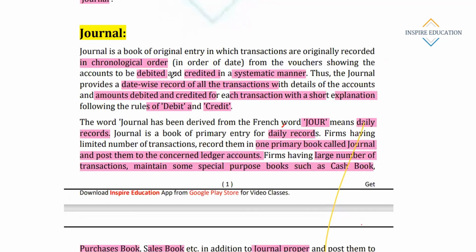Then we have seen the meaning of journal. In the journal, transactions are recorded in chronological order, meaning date-wise sequence. Suppose 1st April, 2nd April, 3rd April, like this; not like this: 1st April, then 10th April, then 2nd April. Not like this. This is called chronological sequence.